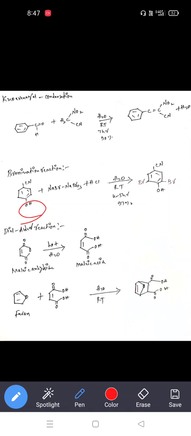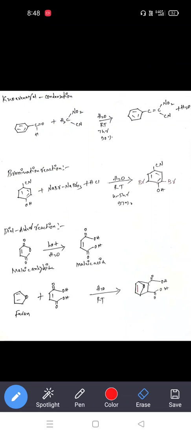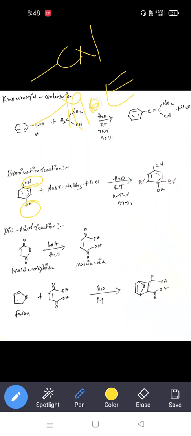Generally in bromination or halogenation reactions in benzene, the substitution takes place at the ortho position of the electron donating group. Here we have two groups: one is the cyanide group, another one the OH group. Cyanide is the electron withdrawing group according to the mesomeric effect, which we call minus M, negative mesomeric effect group.